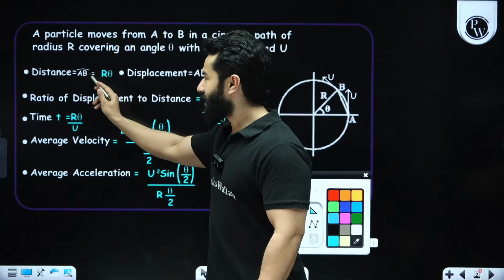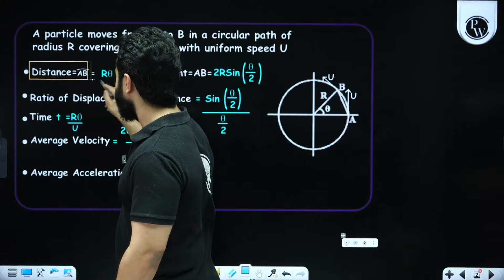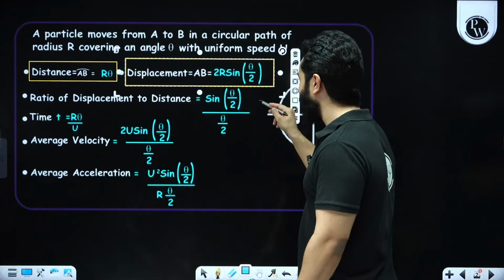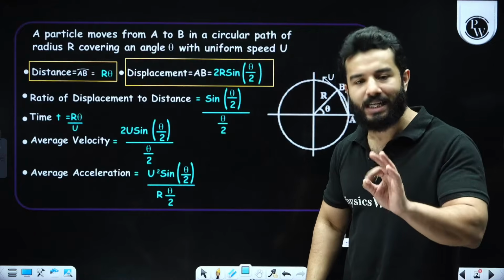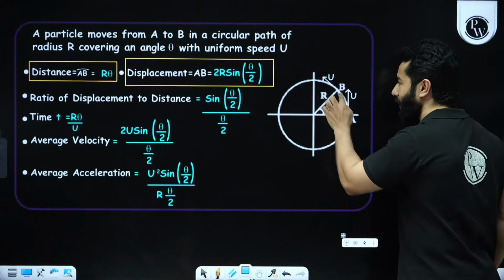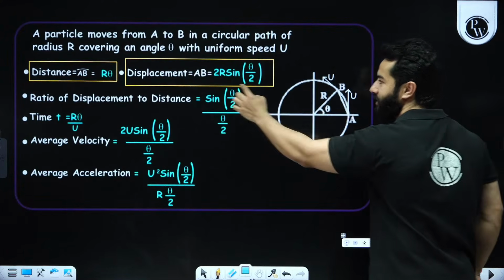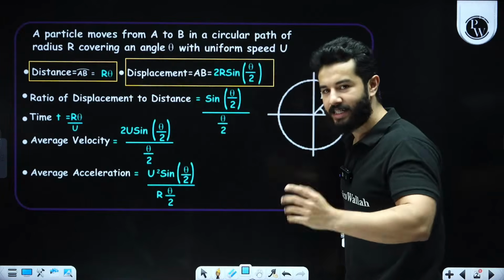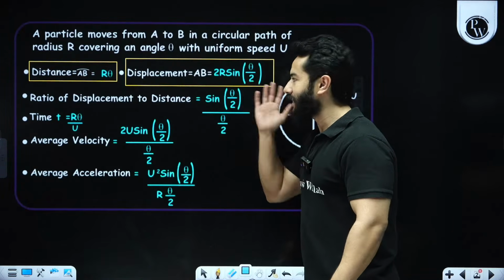So distance is basically arc length, that is r theta. Displacement is given as 2r sine theta by 2. We can derive it easily, but you don't have to do it. Simply remember it. If a particle goes from point A to point B, this straight line is displacement, this arc length is distance. So distance is r theta, displacement is 2r sine theta by 2.